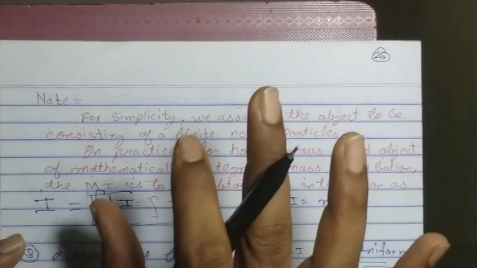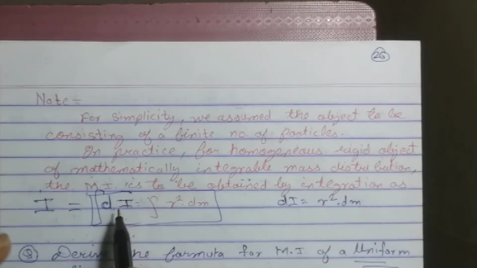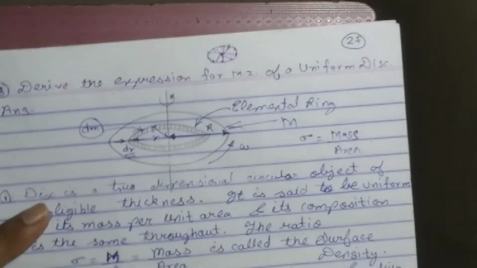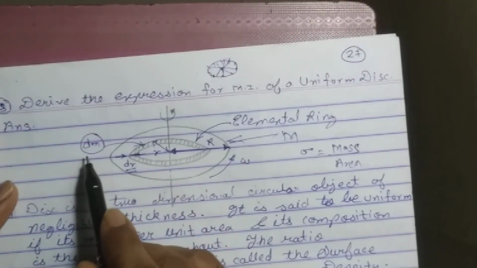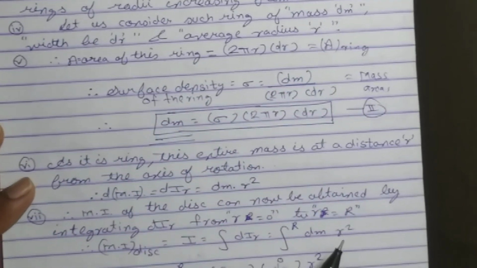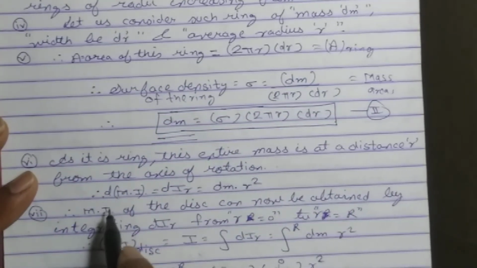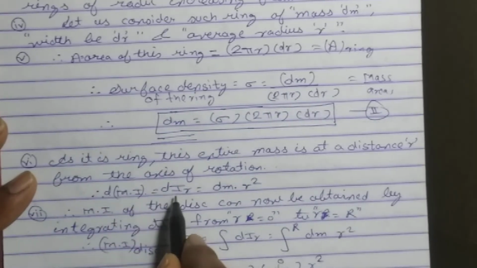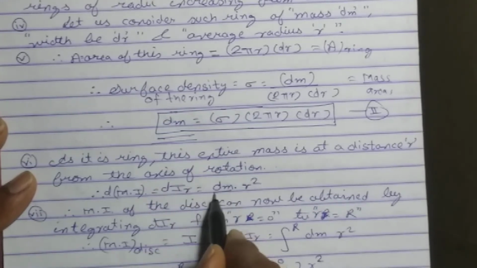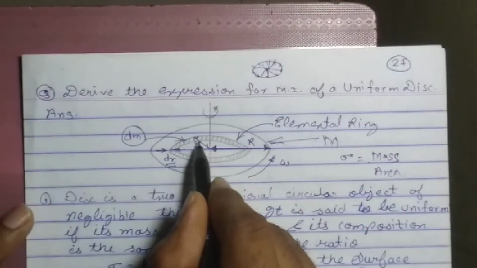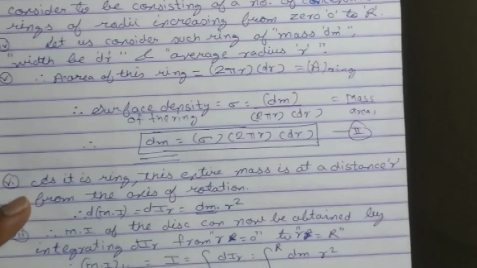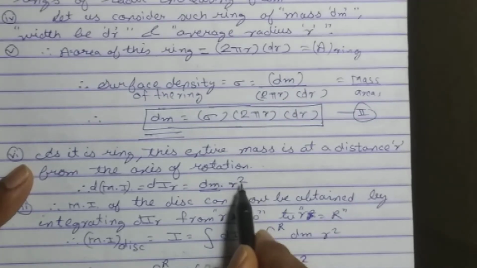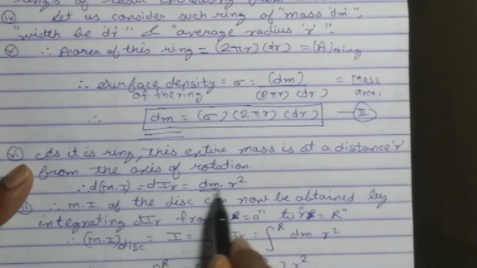So students, you only have to remember that I am going to find the small moment of inertia of that first particle. Here I consider a small ring whose mass is dm. So I am going to find first the moment of inertia of that ring. The small moment of inertia of this ring is given by dI, whose mass is dm, multiplied by the distance of that ring from the axis of rotation, which is r. The formula for moment of inertia is mass into the square of the distance from the axis of rotation. So mass, that is dm, multiplied by r square.